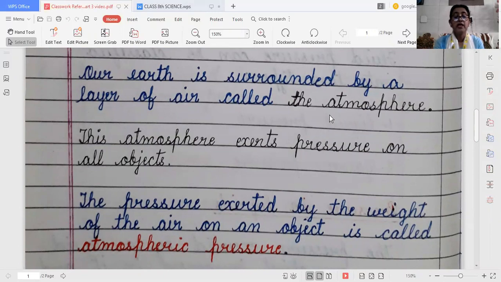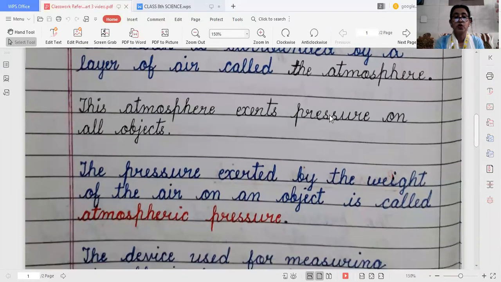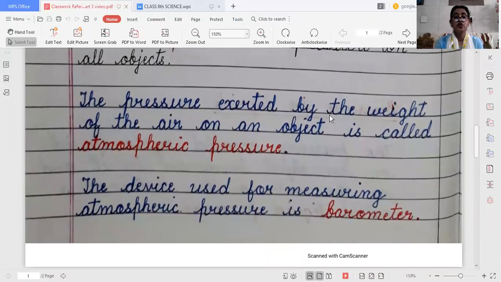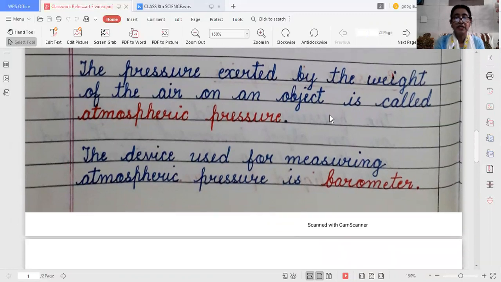I am repeating, the pressure exerted by the weight of the air on an object is called atmospheric pressure. And the device which is used to measure atmospheric pressure is the barometer.